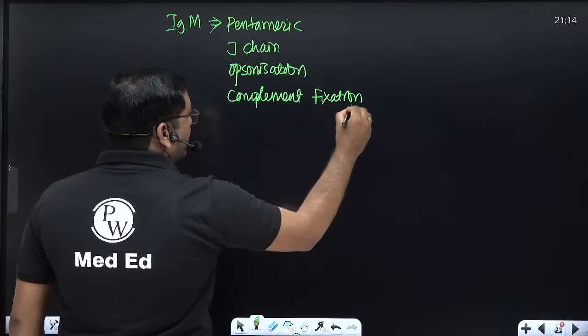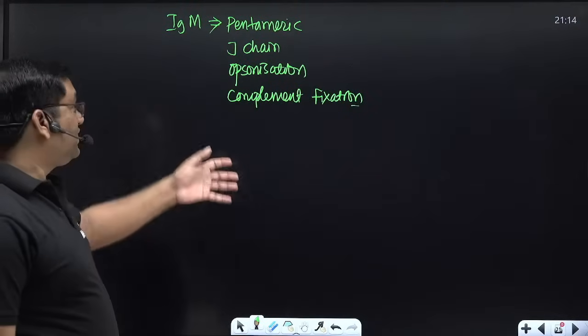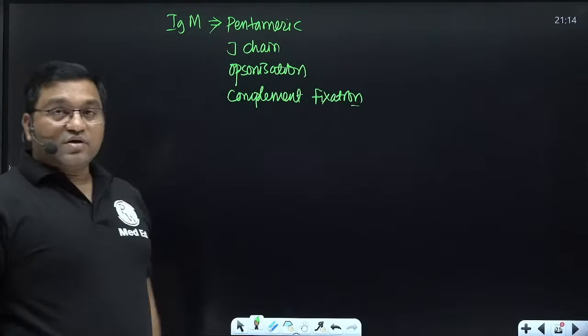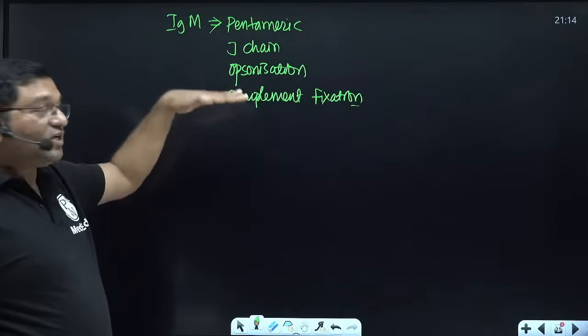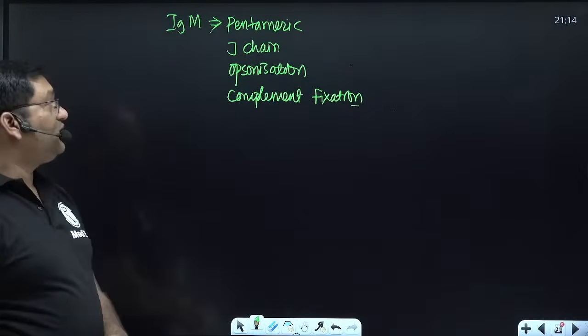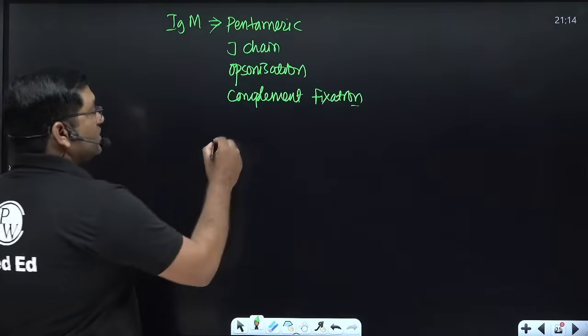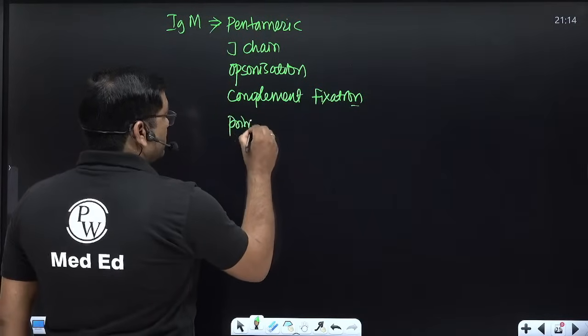So it is having the valency 10. It can combine with 10 antigen molecules. Pentameric, J chain, opsonization is there. It is responsible for the complement fixation, and it is responsible for the primary immune response.